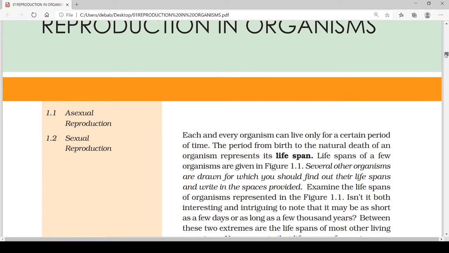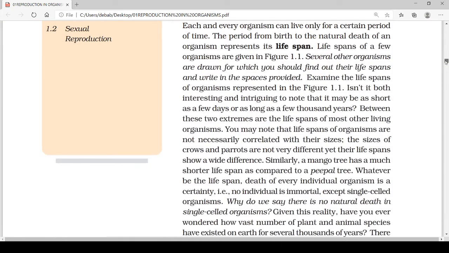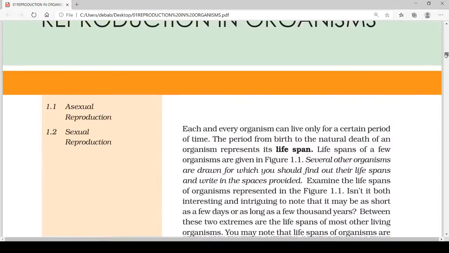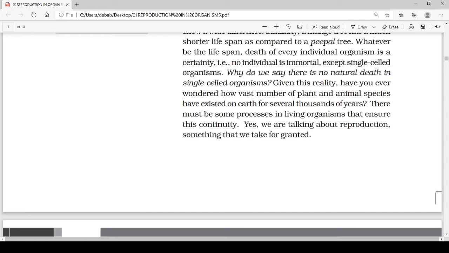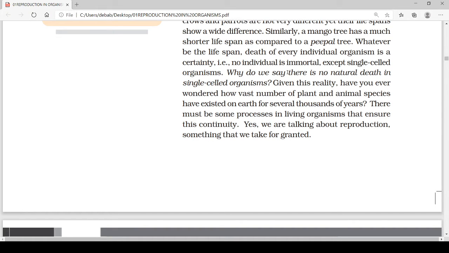Each and every organism can live only a certain period of time. The period from birth to the natural death of an organism represents its lifespan. So what is lifespan? The period from birth to the natural death of an organism is lifespan. No individual is immortal except single cell organisms like amoeba. Why do we say there is no natural death in single cell organisms?